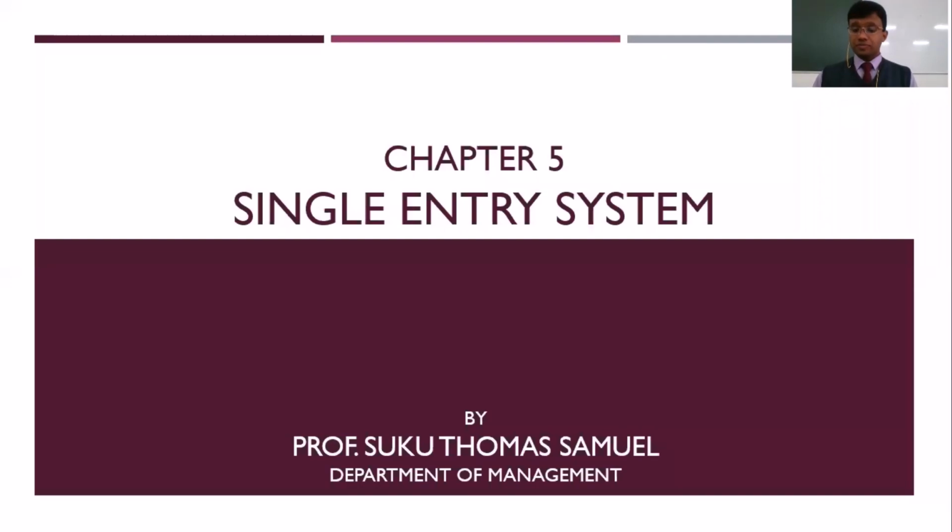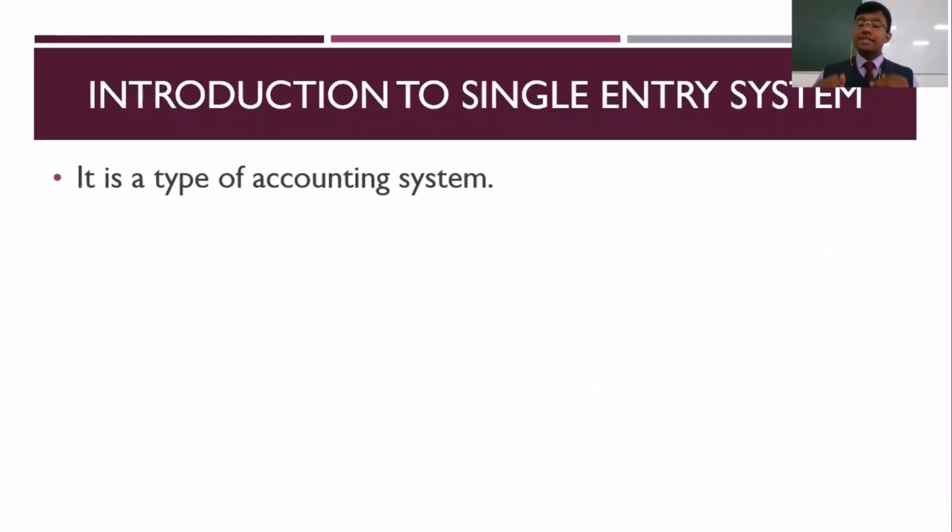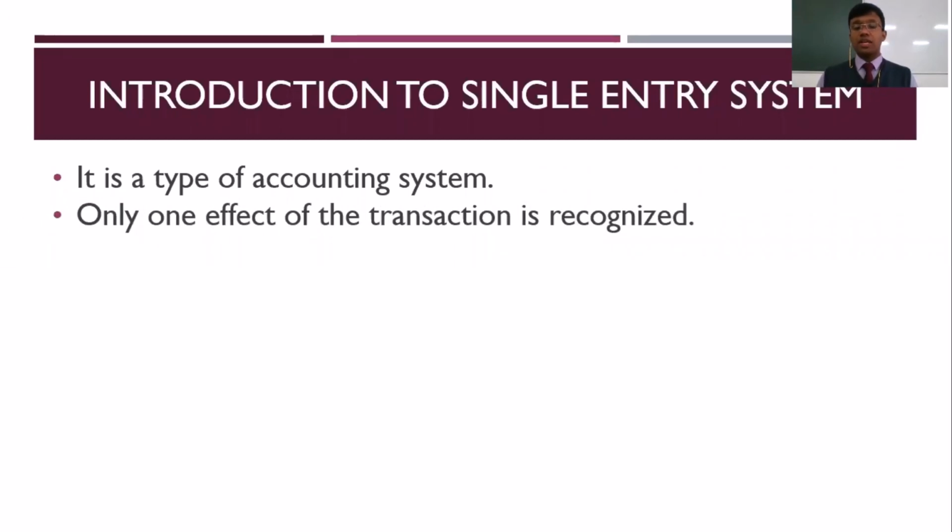Let's talk a little bit more about single entry system right now. Single entry system is one of the types of the accounting systems that we have today. We know that there are two types of accounting system: double entry and single entry, and single entry is one of those accounting systems. The unique aspect about single entry system is that only one effect of the transaction is recognized.